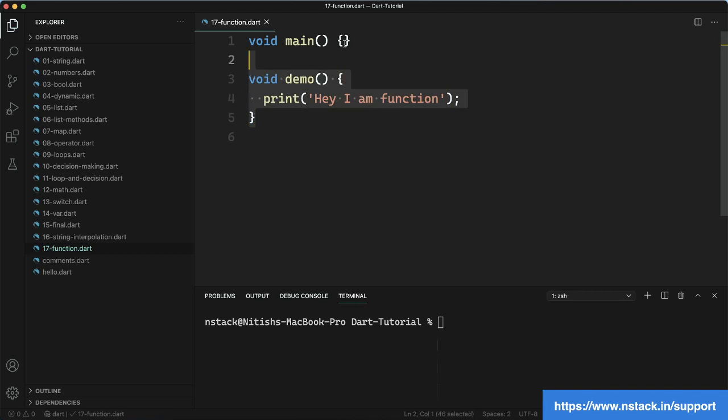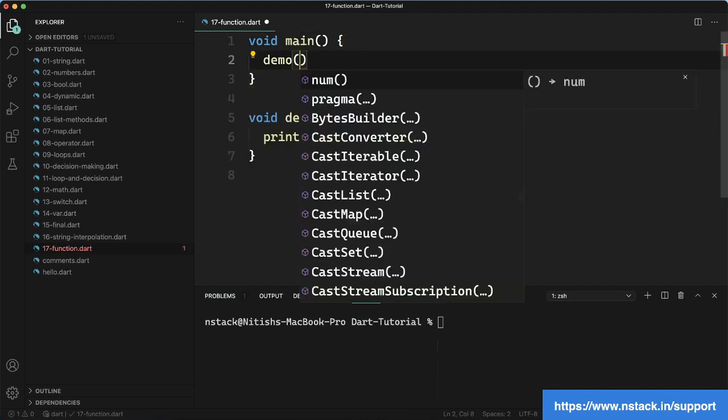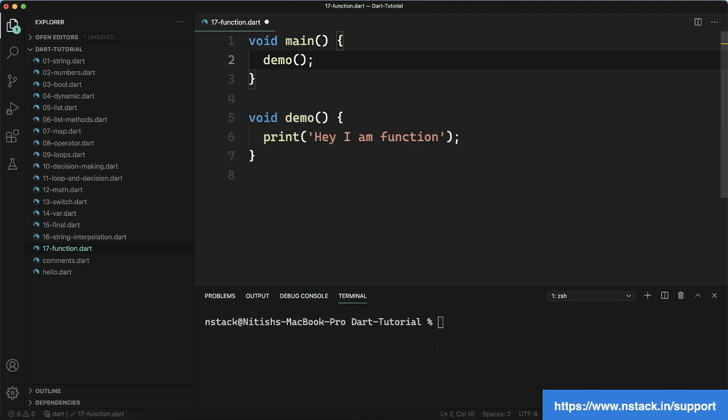So how can we use the function? We will just come to our main program and write the function name and give the parenthesis. That's it. Now whenever this function is called, whatever is written inside these two curly braces, or you can say after this parenthesis, you see there is an opening curly brace, from this point to the end curly brace, whatever is written, those statements are going to be executed. Here I am just calling demo once, so it will print hey I am function once.